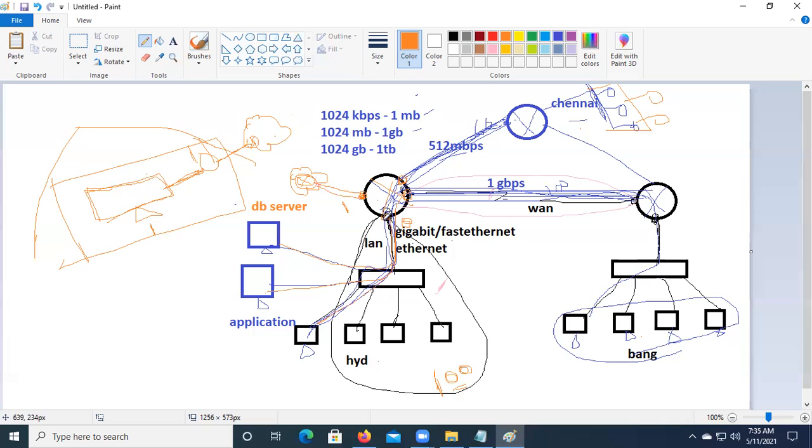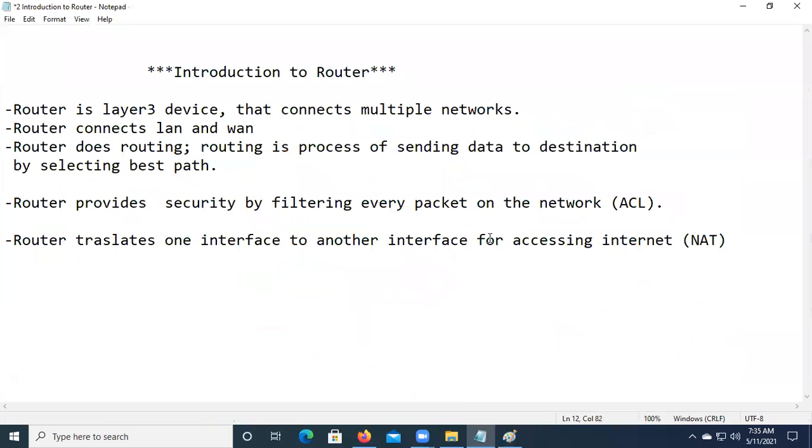Your router is going to translate all the private IP addresses to a single public IP for accessing internet as well. So what is the router doing? The router translates one interface to another interface. It translates all private IP addresses to a public IP for accessing internet. And a router can do that. If you don't have that particular routing functionality, no device can do that.